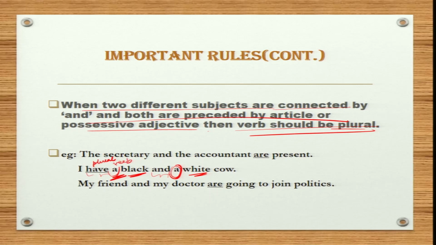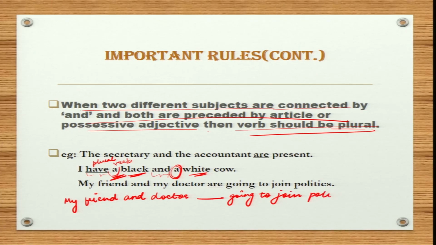Now moving on to the next sentence: my friend and my doctor are going to join politics. Here we are referring to two different persons and hence we will use a plural verb over here. Now suppose it was written: my friend and doctor, dash, going to join politics.